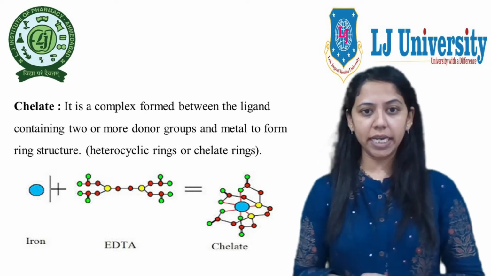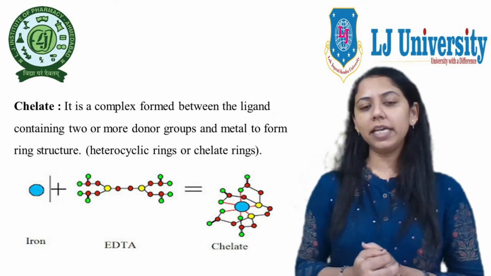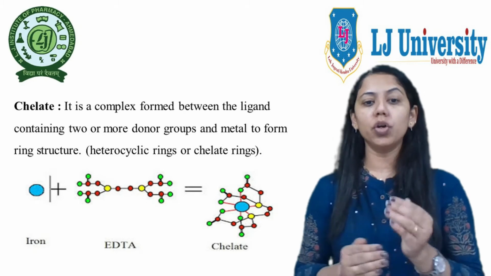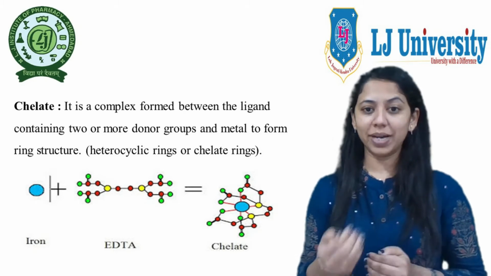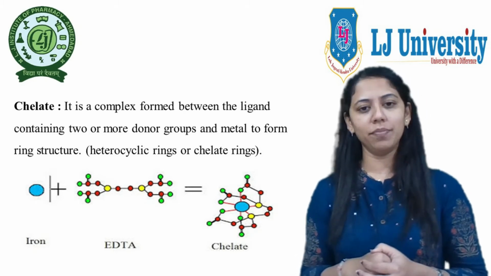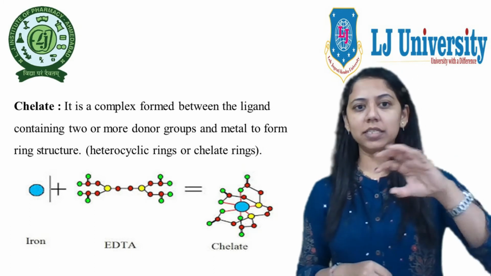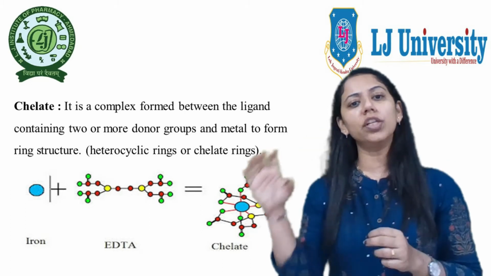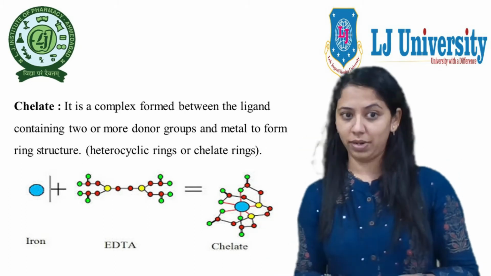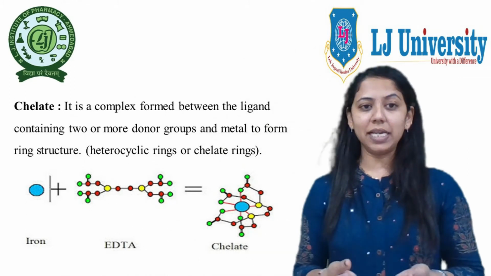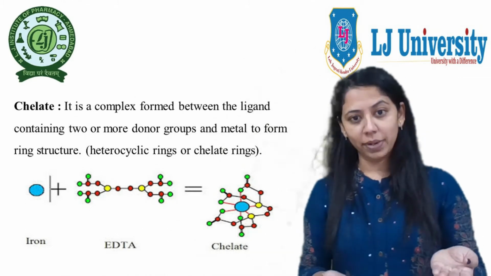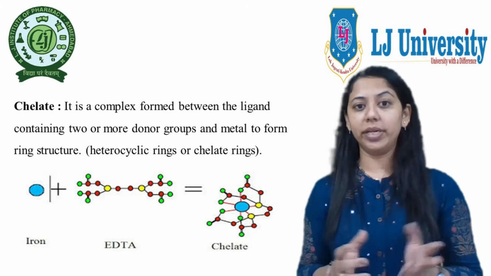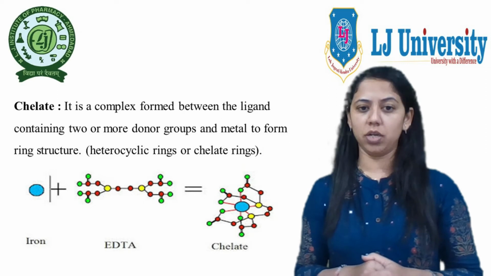Now what is a chelating agent? A chelating agent is an organic molecule which contains two or more donor groups which combines with a metal to form a complex. So a chelate is a complex and a chelating agent is a reagent which is used for the formation of that complex. Mainly these chelates or complexes are insoluble in water, but they are readily soluble in organic solvents.